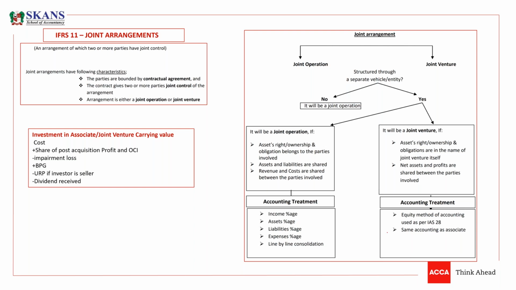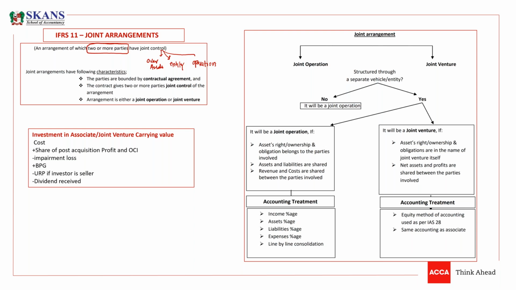IFRS 11 is the standard which deals with joint arrangements. A joint arrangement is an arrangement where two or more parties have joint control over assets, over an organization or company, or over an operation.